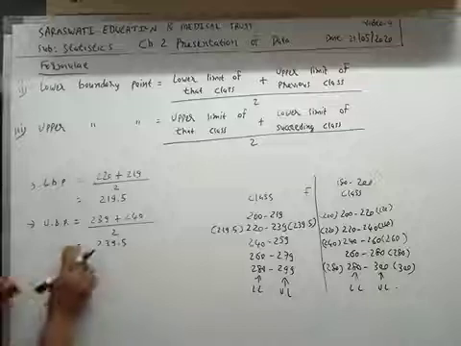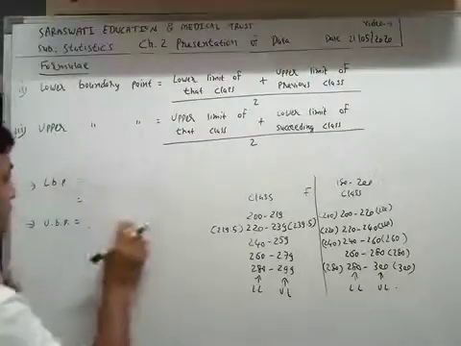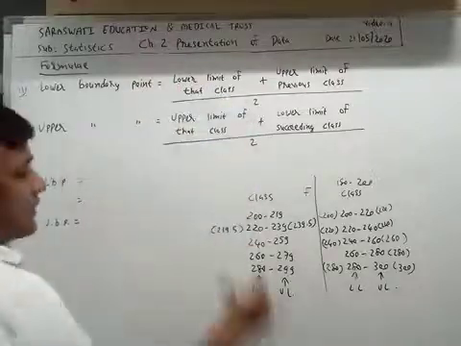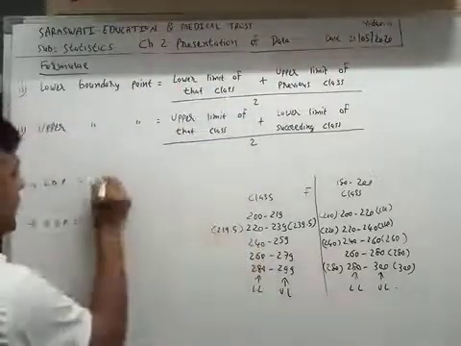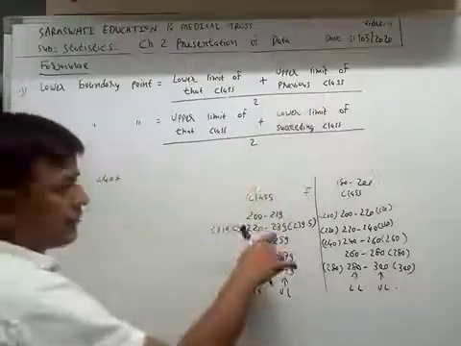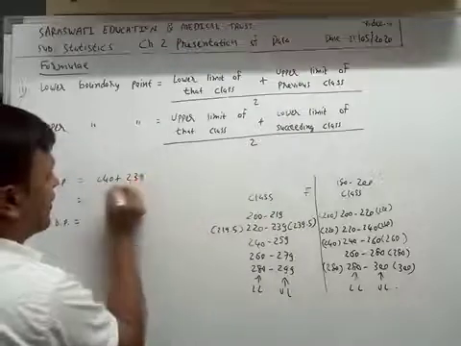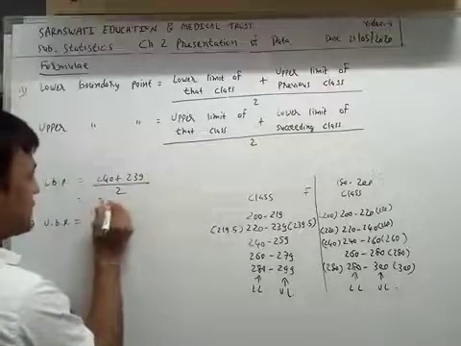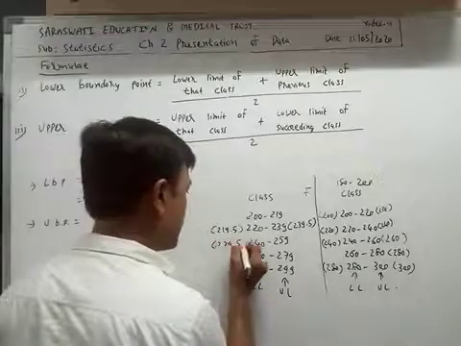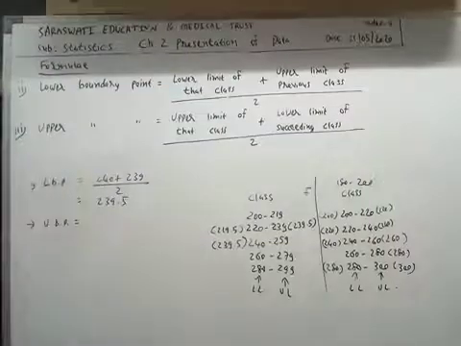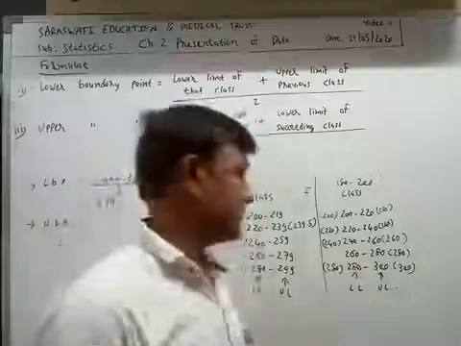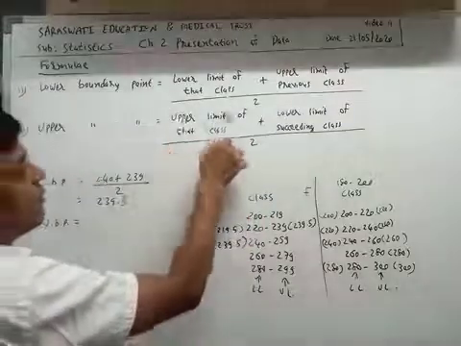For the lower boundary point, lower limit of that class 240, upper limit of previous class 239, divided by 2. So the answer is 239.5. So we will write 239.5.